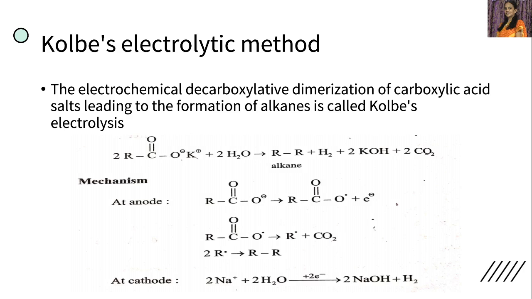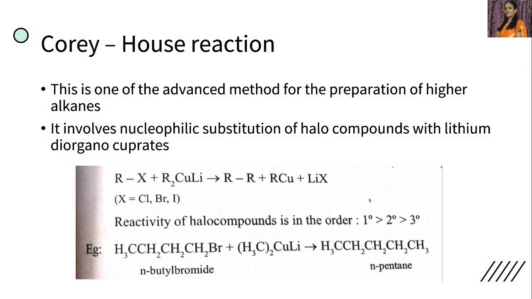This is Kolbe's electrolytic method. So in Kolbe's electrolytic method, sodium or potassium salt of carboxylic acid aqueous solution is subjected to electrolysis. Then alkane and CO2 are obtained at anode, and hydrogen gas is produced at cathode along with the base like NaOH or KOH. This is one more important preparation.